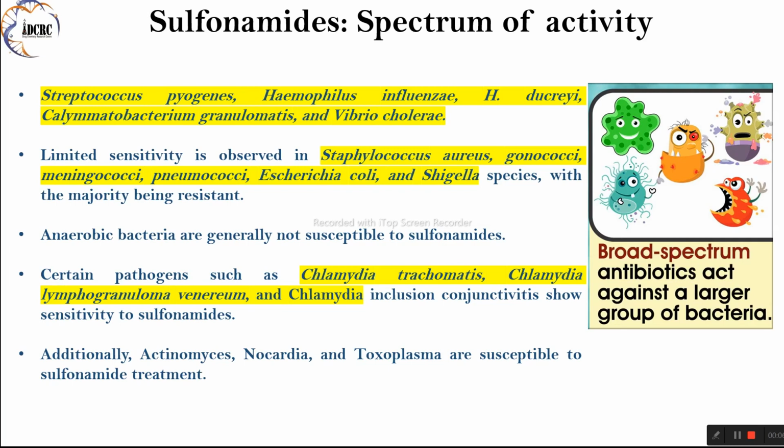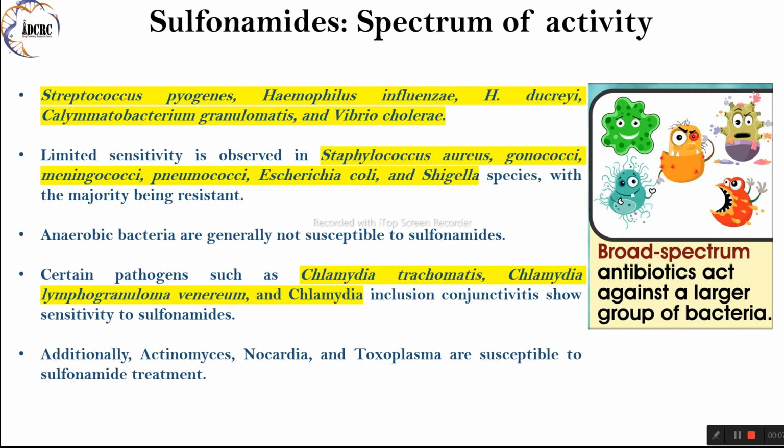Additionally, despite their historical use against a wide range of bacterial infections, sulfonamides may not be effective against certain pathogens due to widespread resistance. Sensitivity and other pathogens. Certain pathogens, such as Chlamydia trachomatis, Chlamydia lymphogranuloma venereum, Chlamydia inclusion conjunctivitis, actinomyces, nocardia, and toxoplasma, show susceptibility to sulfonamide treatment. This underscores the importance of considering sulfonamides as potential treatment options for infections caused by these organisms.